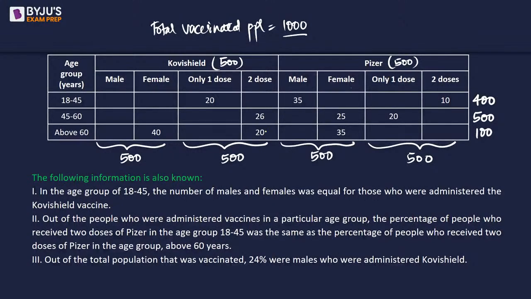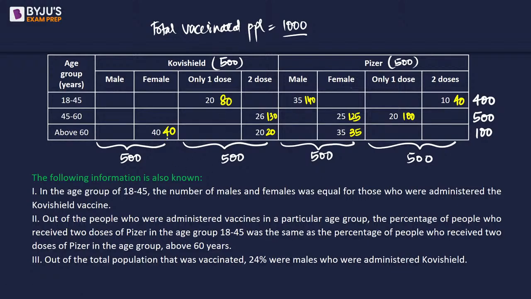Now let's fill in the values. We are talking about 20% of 400, which is going to be 80. 10% of 400, which is going to be 40. 20% of 500, which is going to be 100. 25% of 500 is going to be 125. 35% of 100 is going to be 35. 35% of 400 is going to be 140. 26% of 500 is going to be 130. 20% of 100 is going to be 20. 40% of 100 is going to be 40. So the values that we were sure about, we have written.